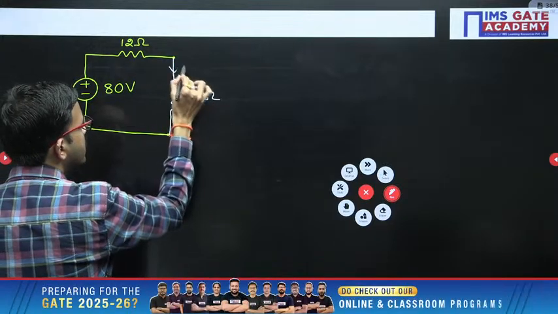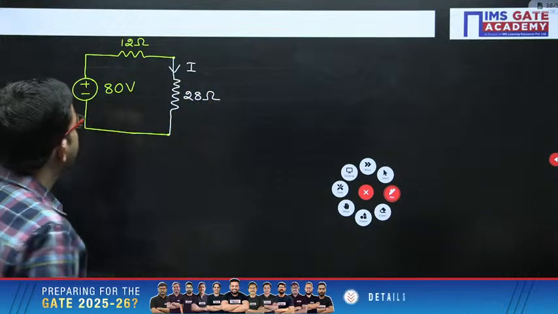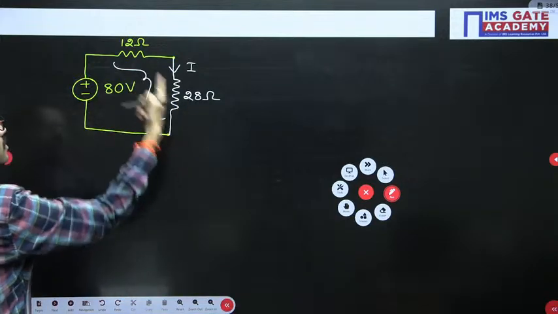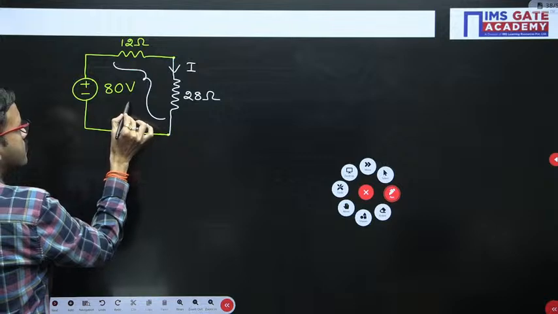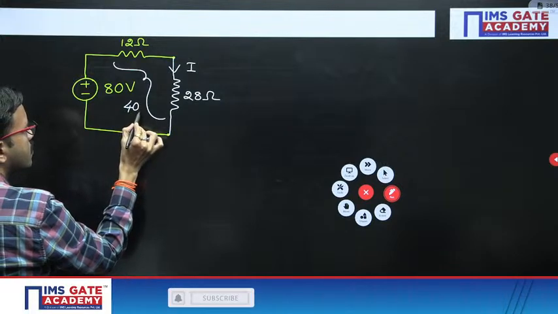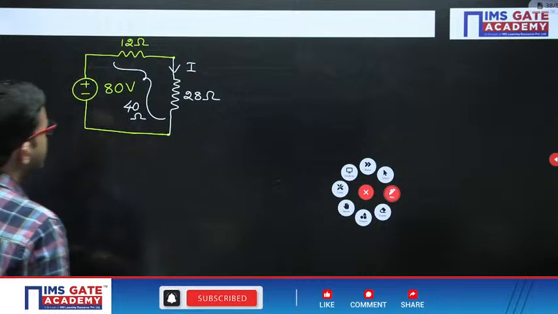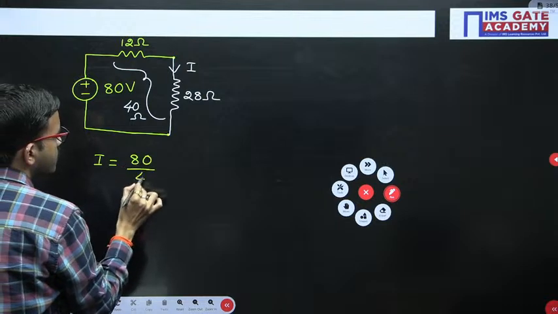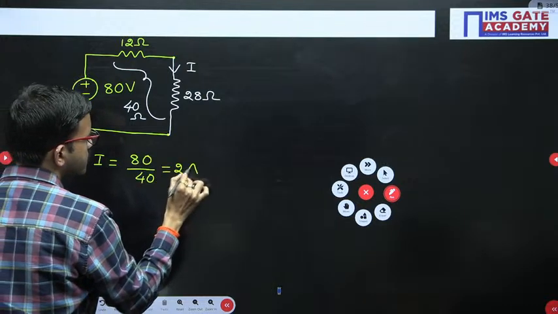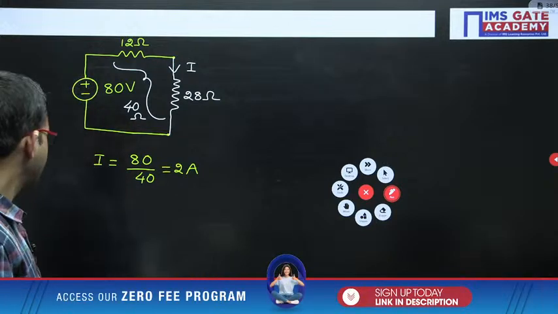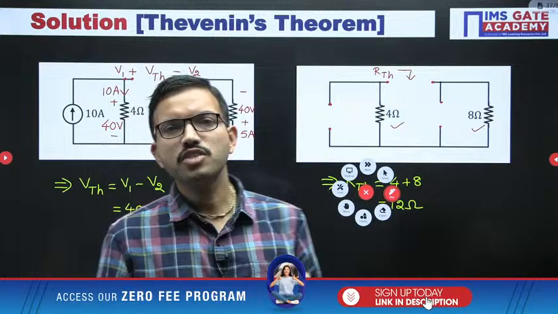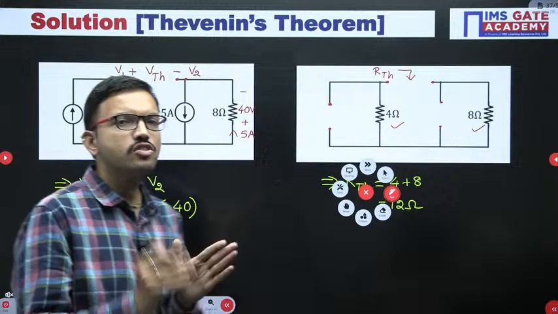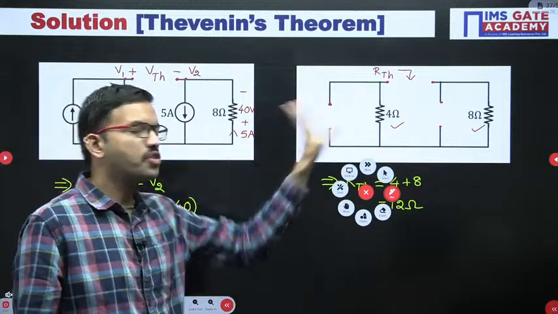So in this particular branch, we have to find out the current. Here 12 ohm and 28 ohm are both connected in series. So 12 plus 28, that means 40 ohm. So I equals 80 divided by 40, that is 2 ampere. Same answer. So in whichever branch you want to find the response, you can remove that branch from the circuit, then the terminals become open. Across those open circuit terminals, you can find the Thevenin's voltage and the Thevenin's resistance.